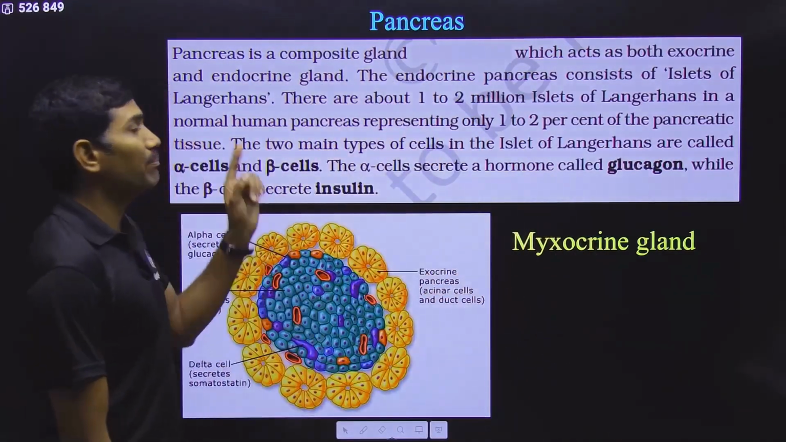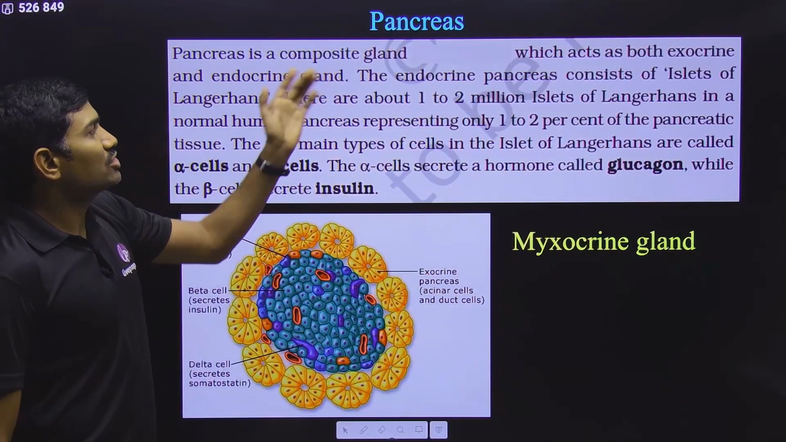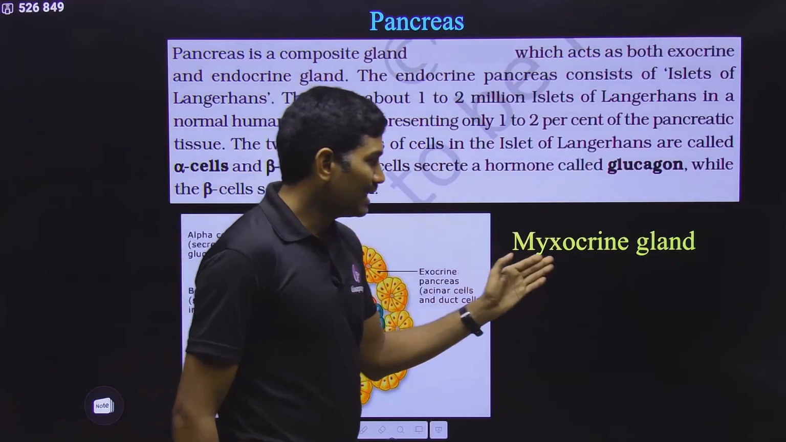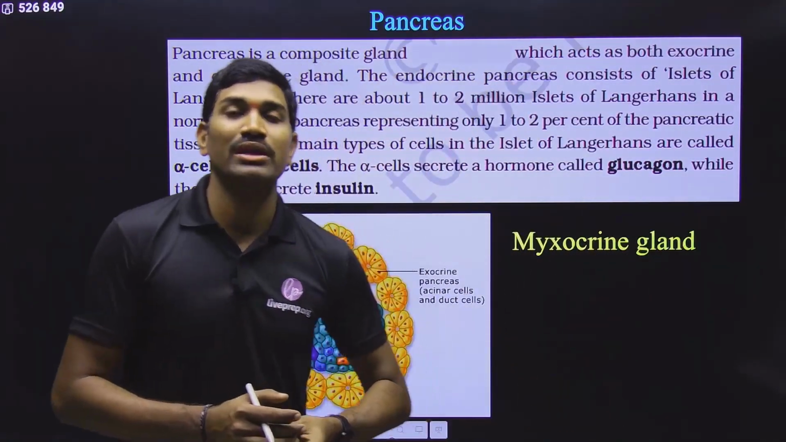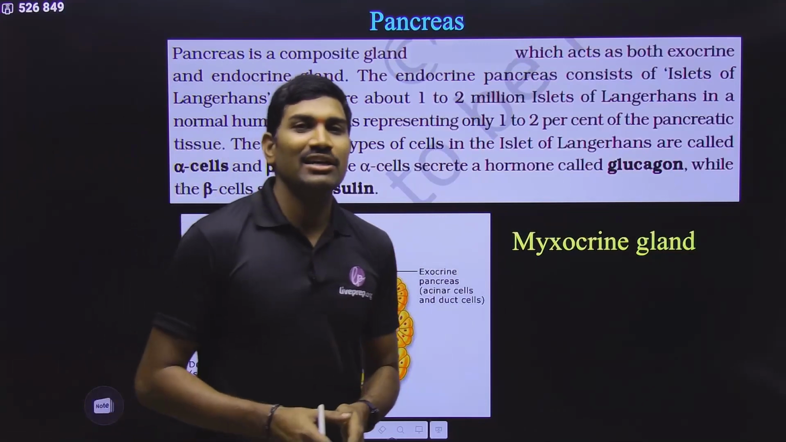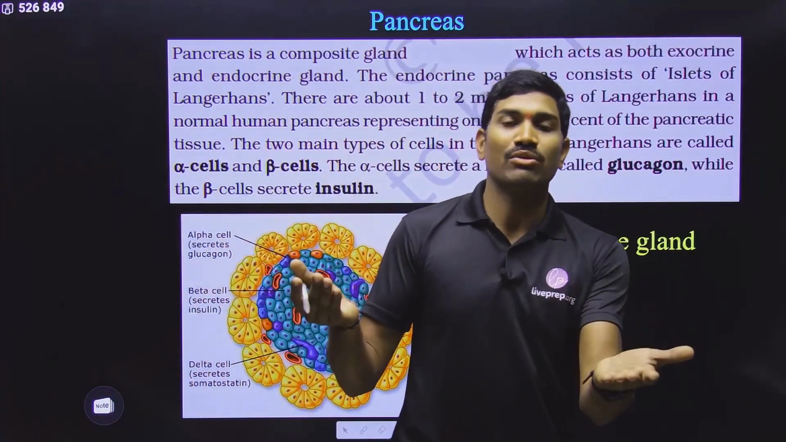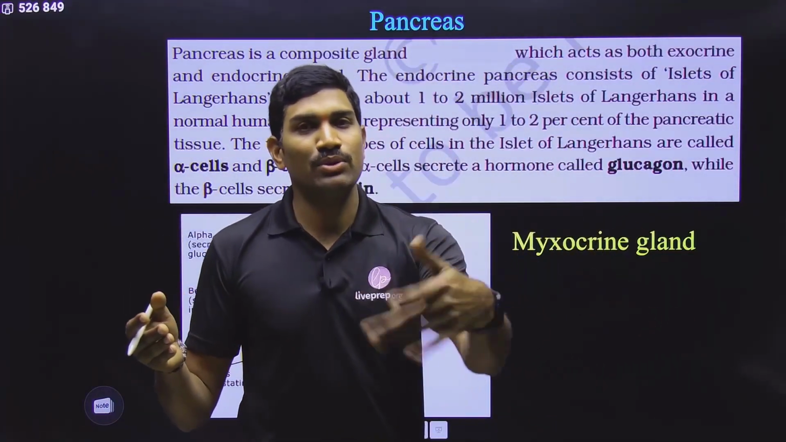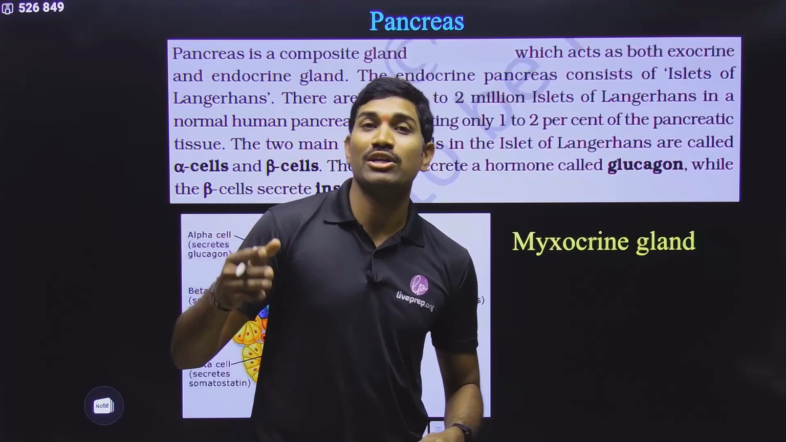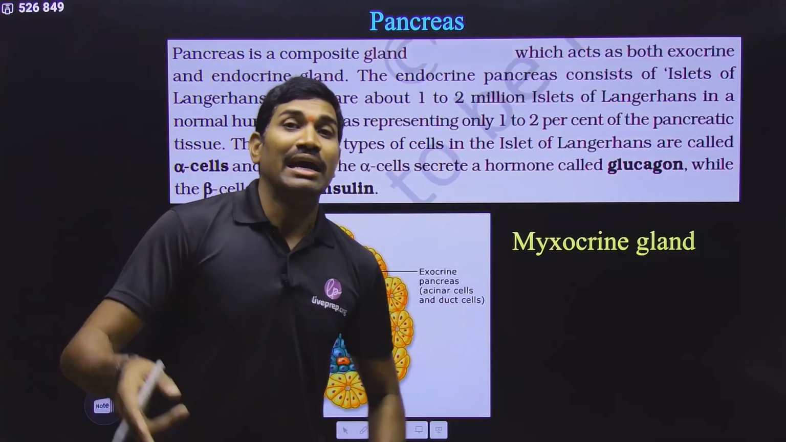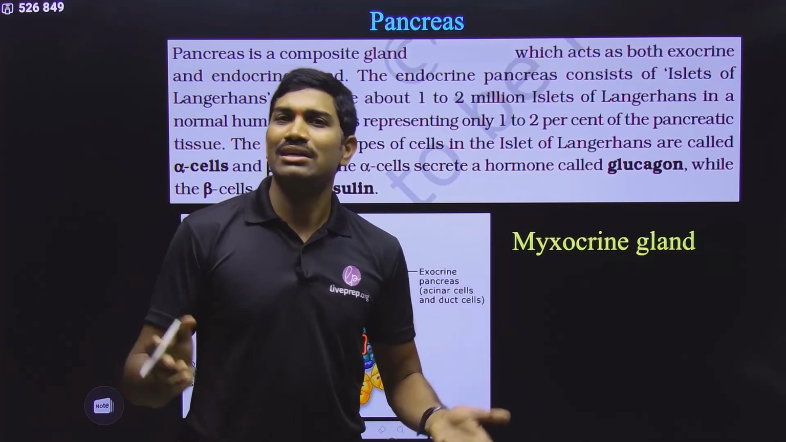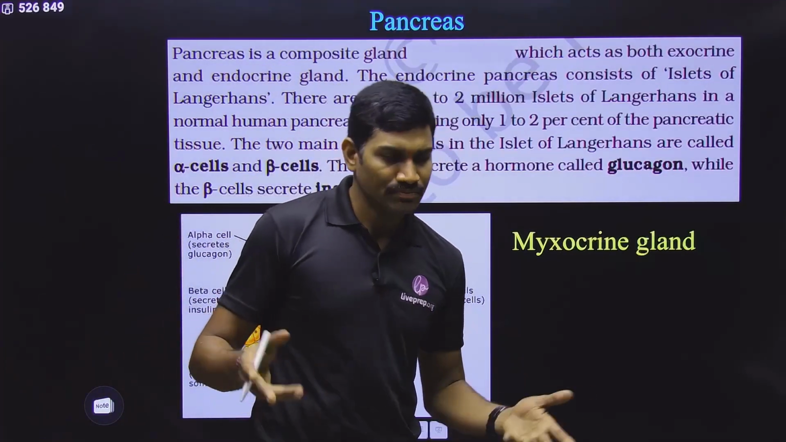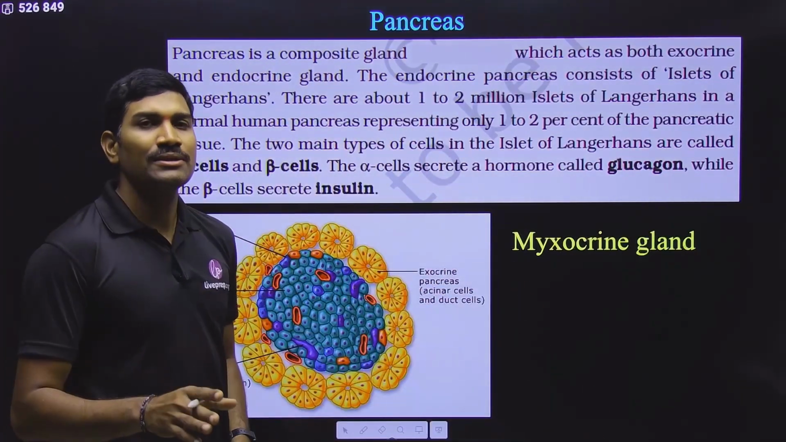Now we are going with the pancreas. So pancreas is a composite gland. Composite gland, it is also called a mixocrine gland. Why is it composite or mixocrine? Because pancreas is having both exocrine and endocrine parts. Endocrine part is producing hormones, but exocrine part is producing the enzymes, and these enzymes are related with the digestion of the food. But anyhow, the digestion and absorption chapter is deleted, so you don't know much about these things.